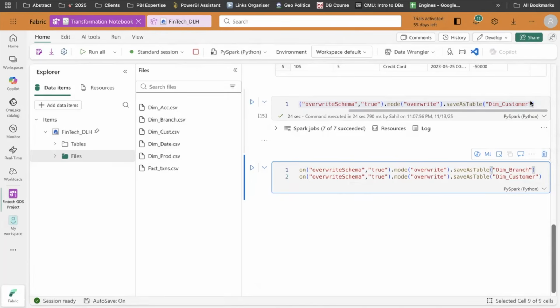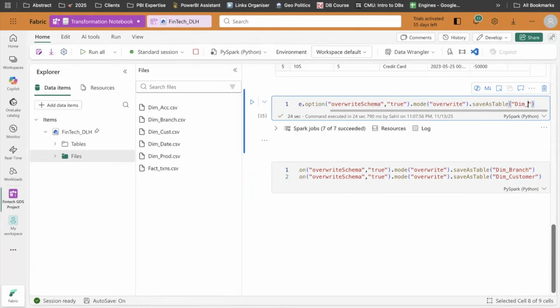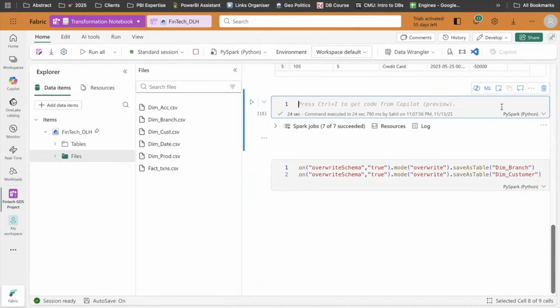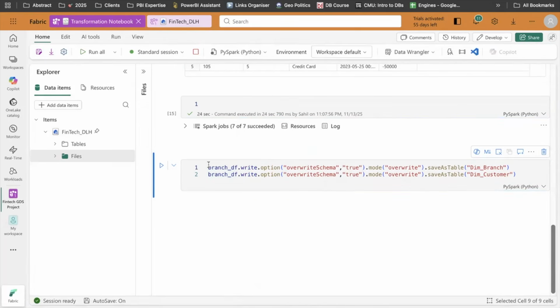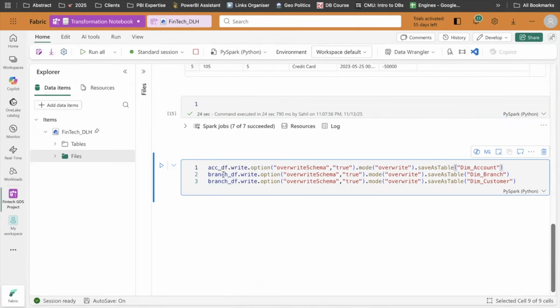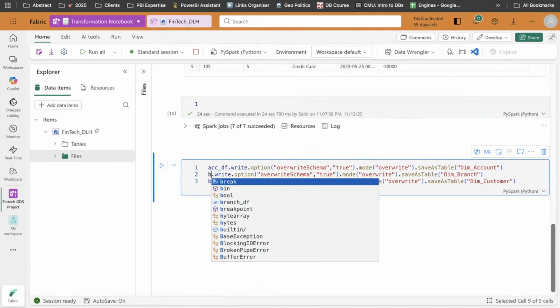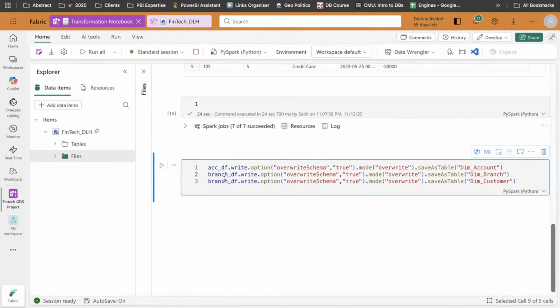Okay, I think I'll need to override this as account. Maybe I'll do it in one shot. I will save it here. So this will be account. This will be branch. This will be cust.